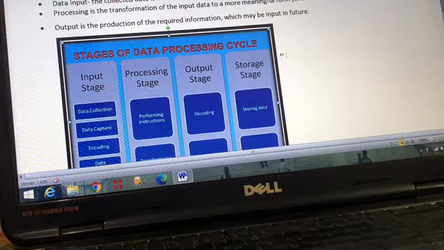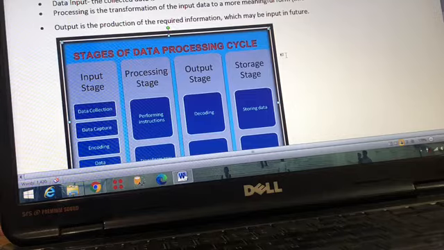The computer does the data processing in some steps. What is the meaning of a stage? See, the stages of a life. If I ask what the stages of my life are, you can say the first is when we are born, second is when we are growing up, third is when we become an adult, fourth is when we become middle-aged, then we go into the last age, and finally we die. So these are the stages of our life.